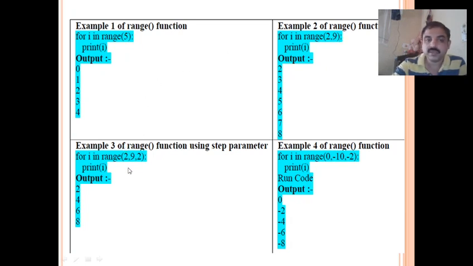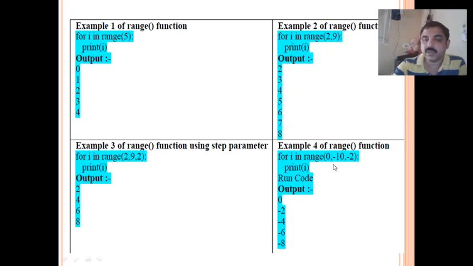In the third example, we have passed 3 arguments: 2, 9, 2. In this case, the starting value will be 2, then it increments by 2. In the previous example, we had not specified the third argument, so the number was automatically incremented by 1. Here it increments by 2. So first it prints 2, then 4, then 6, then 8. Since 9 is not included, the numbers are displayed up to 8.